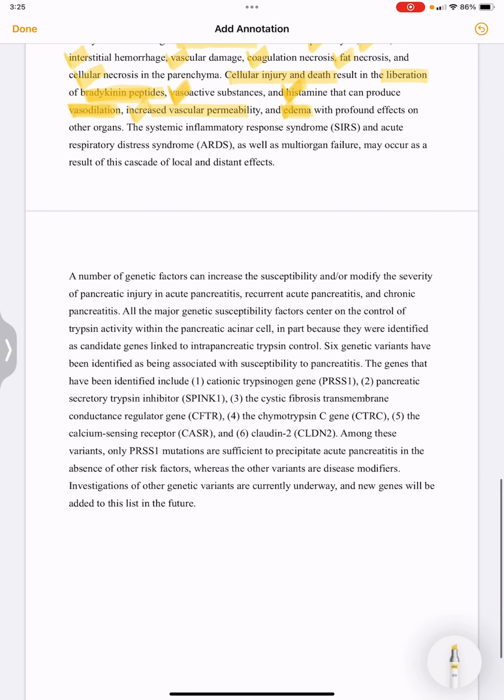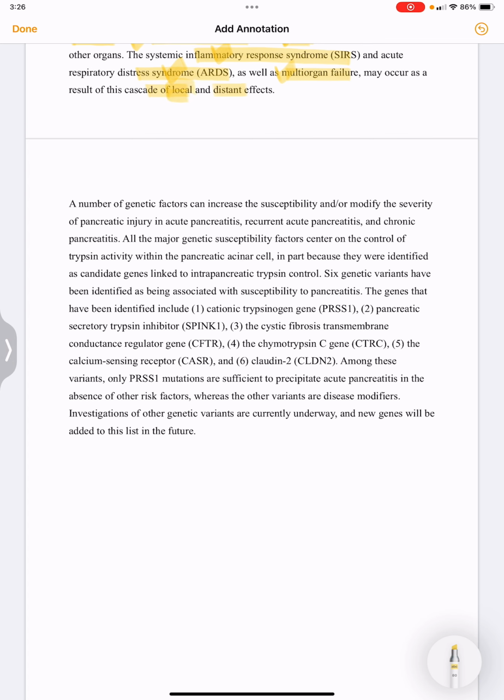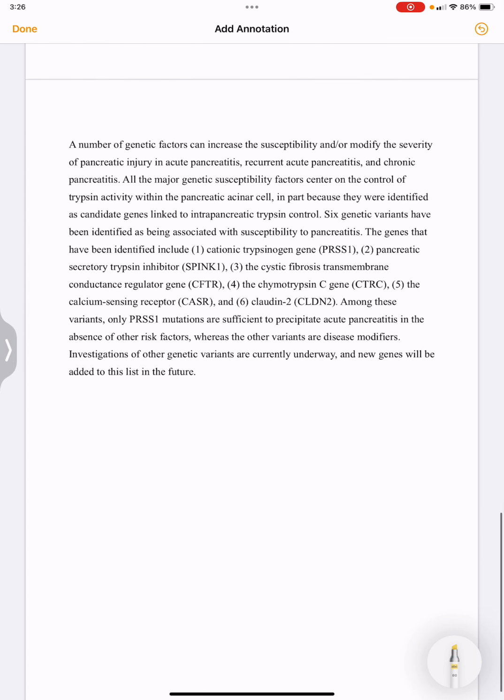Then we have the systemic inflammatory response syndrome and acute respiratory distress syndrome, as well as multi-organ failure. This occurs as a result of this cascade of local and distant effects. And a number of genetic factors can increase the susceptibility and modify the severity of pancreatic injury.